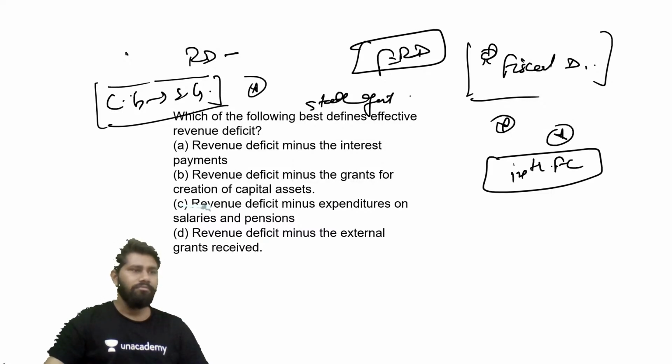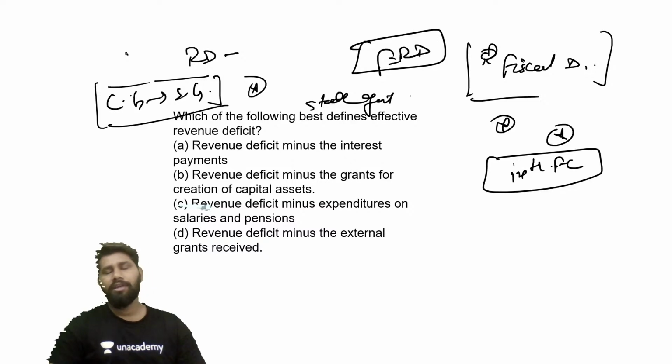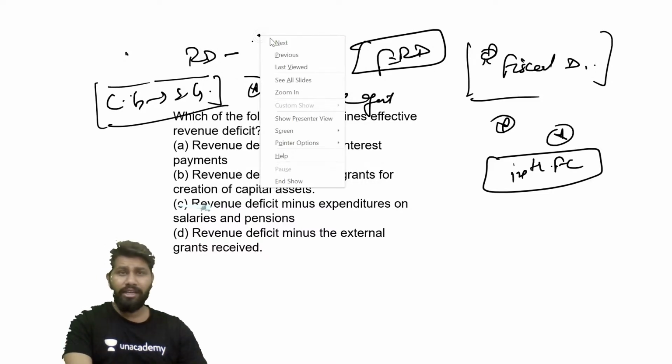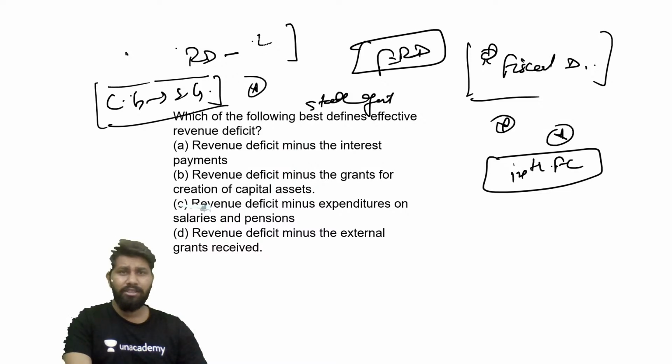railway, right? So specifically for the creation of capital assets, the loans which are granted by the government of India to the state governments, this is what is called effective revenue deficit. Revenue deficit minus the capital asset loan given by the central government for the creation of capital assets. B becomes the correct answer, right?